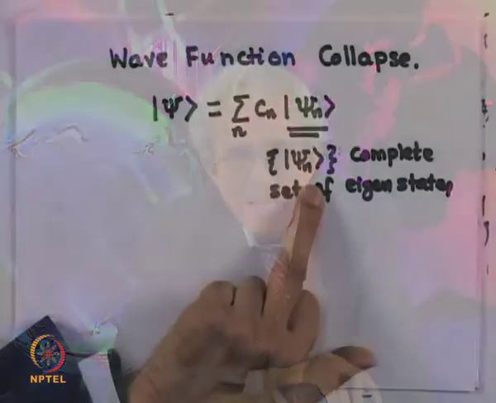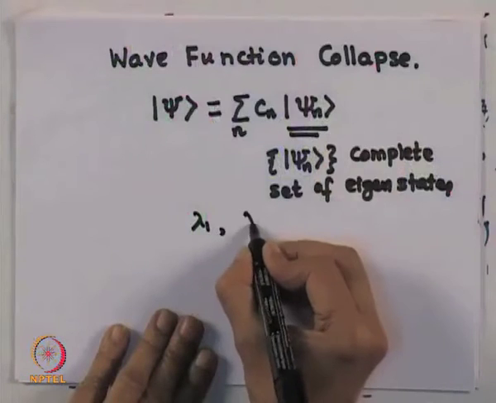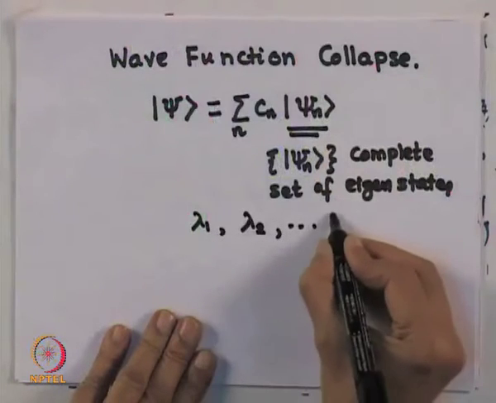Remember, we said psi n's are a complete set of eigenstates, meaning psi 1 corresponds to lambda 1, psi 2 corresponds to lambda 2, etc. So, what we are saying is that if you take a measurement of this state, I cannot tell you what result you will get, but I can tell you that you will get either lambda 1 or lambda 2 or up to lambda n.